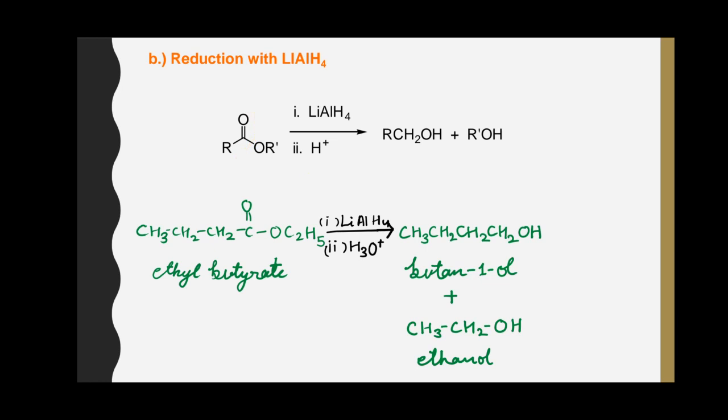In the reduction of the ester, here the ethyl butyrate, the acyl part forms butan-1-ol and the alkoxy part produces ethanol.